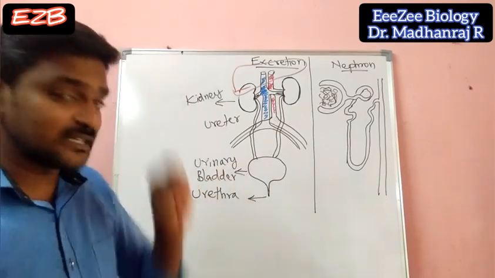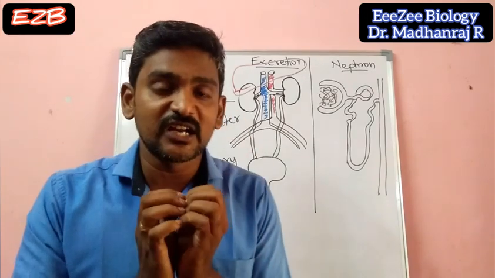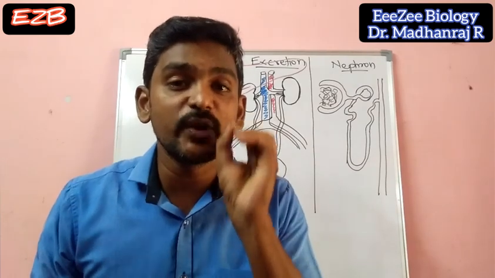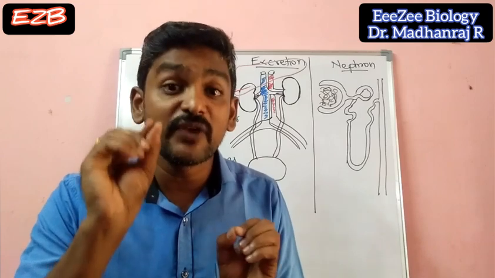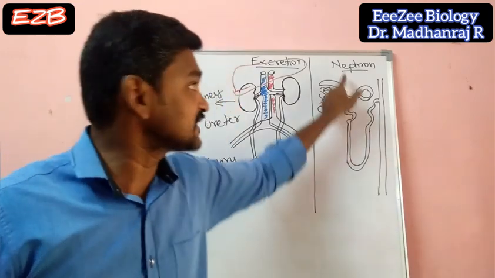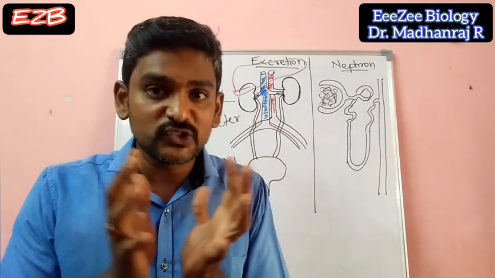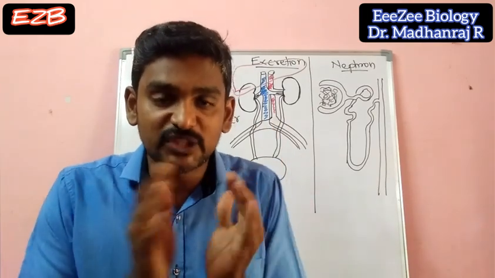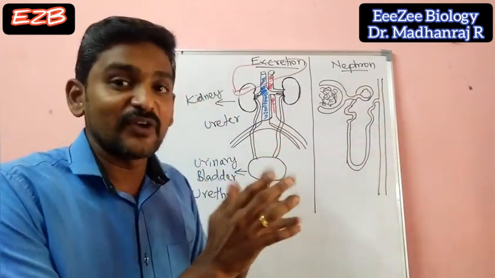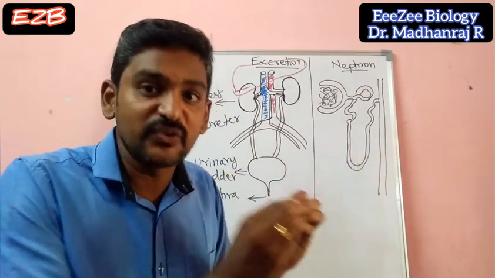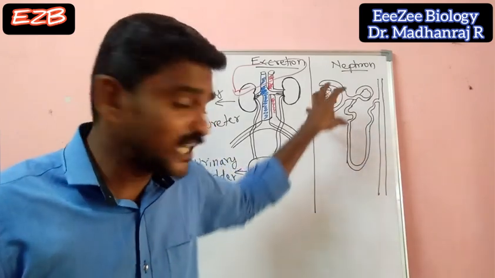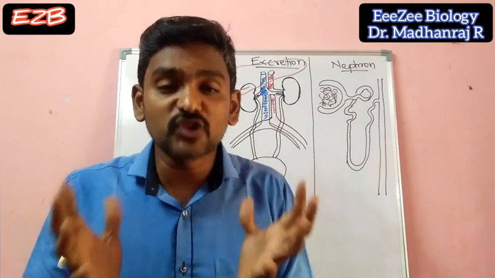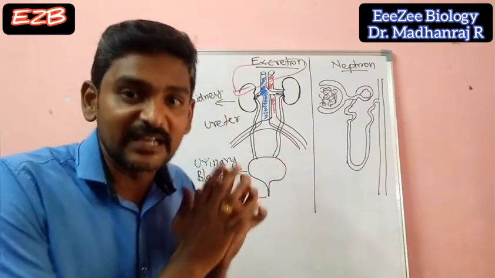Now going inside the kidney, you have numerous structures, like millions of structures. They are called the functional filtration units of the kidney. They are called nephrons. So nephrons are the functional units of the kidney. Cell is the functional unit of all living organisms; similarly, the nephron is the functional unit of the kidney. Without nephrons, the filtration cannot happen. How many nephrons will be there? Nearly millions of nephrons are present in each kidney.